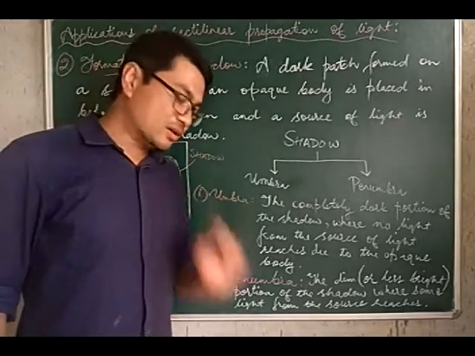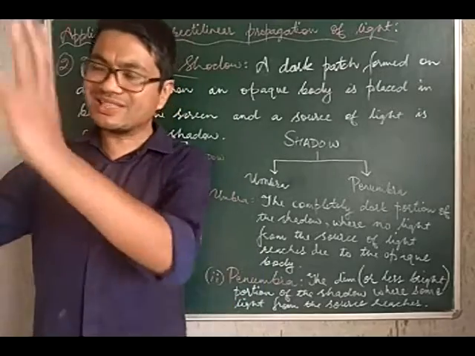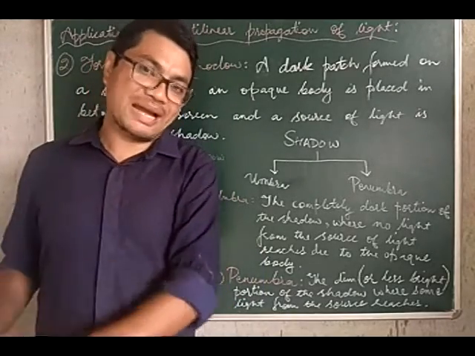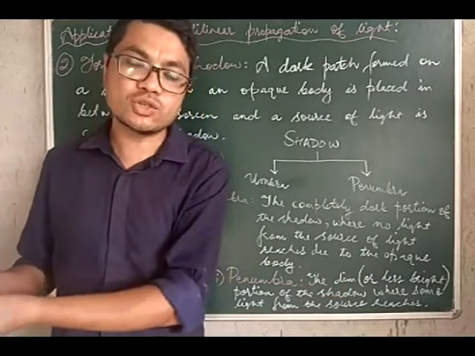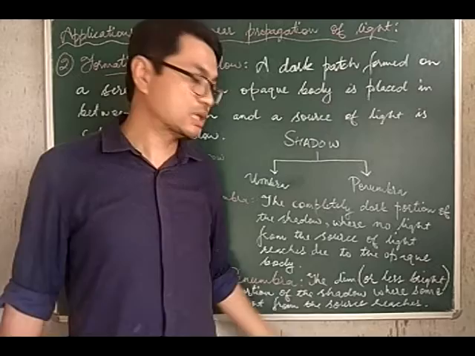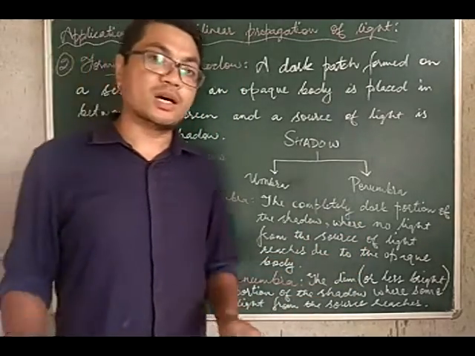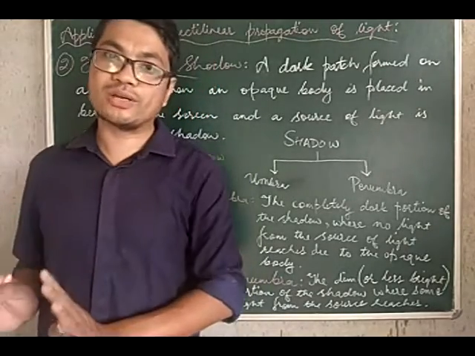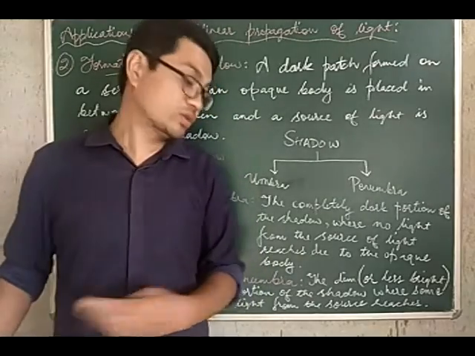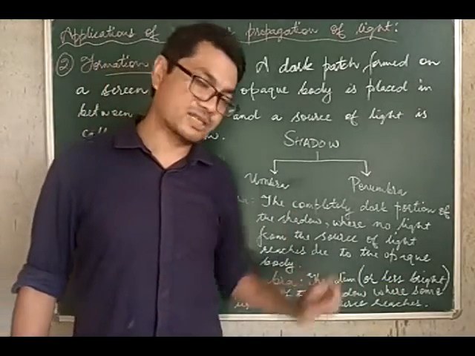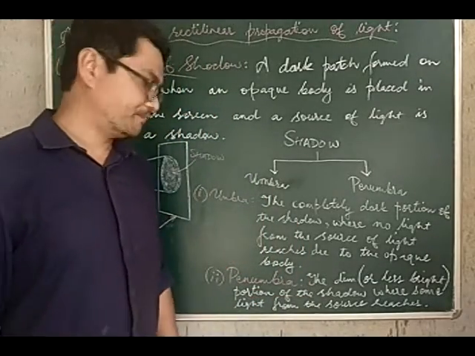Now what is the umbra region? Whenever a shadow is formed, we basically see a very dark patch. The darkest region of the shadow, where of course no light reaches from the source of light, is what is called the umbra. And the penumbra is a region of the shadow which is not completely dark, which is very faintly dark, dim, or less bright. That region of the shadow is what is called the penumbra.